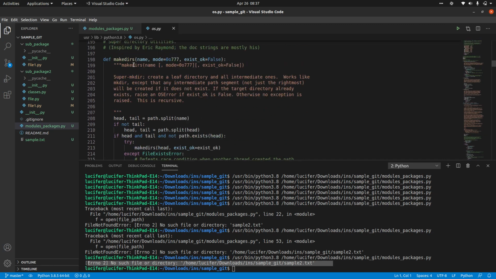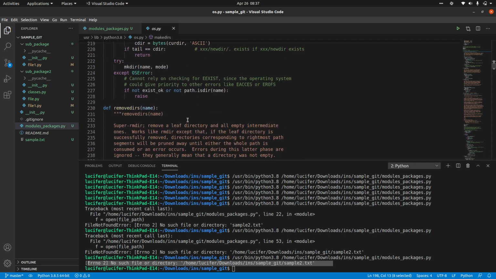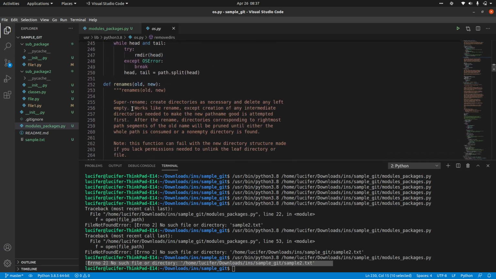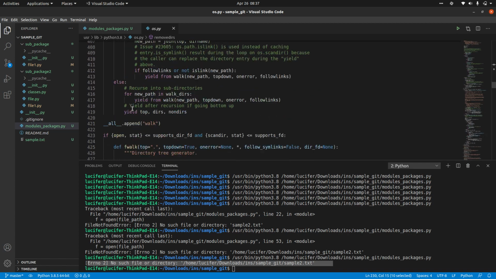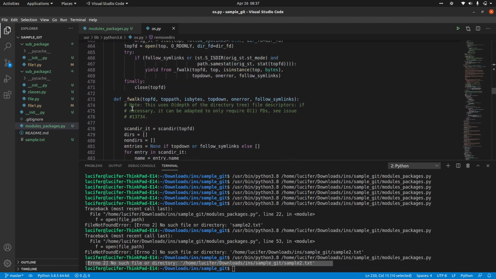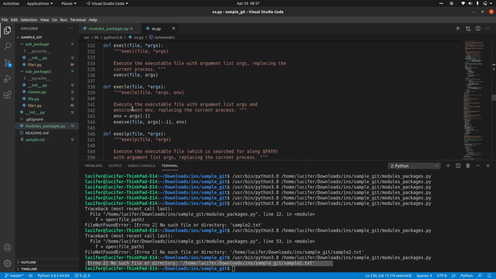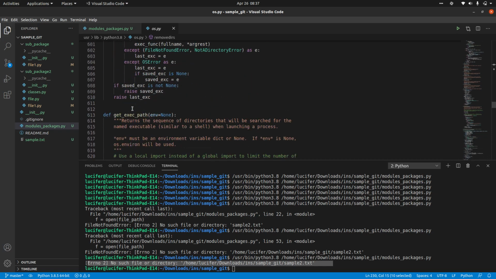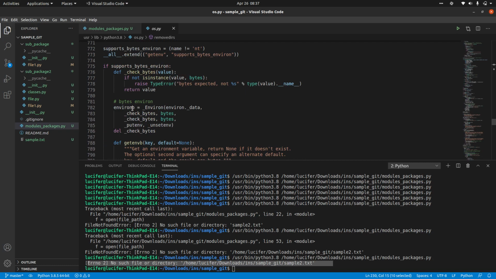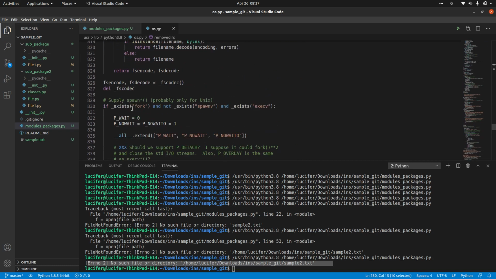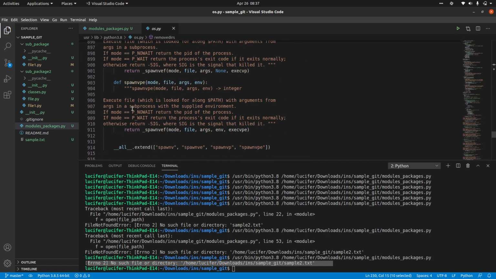It is also useful to make directories, remove directories, rename things, everything. It has a lot of functionalities which we won't be discussing in full because this itself will take a lot of time. We'll be discussing the key points, how to check whether the files exist or not, or how to delete the files.